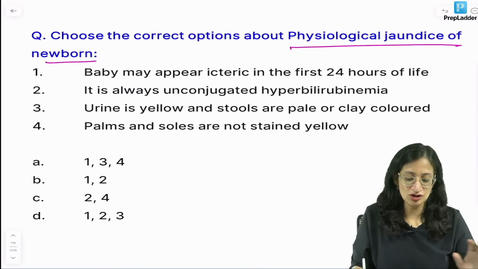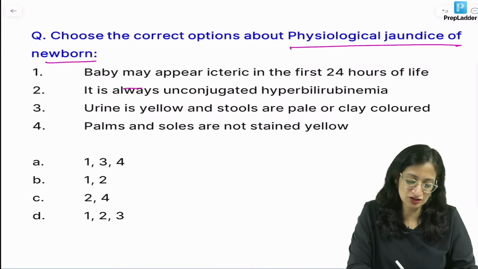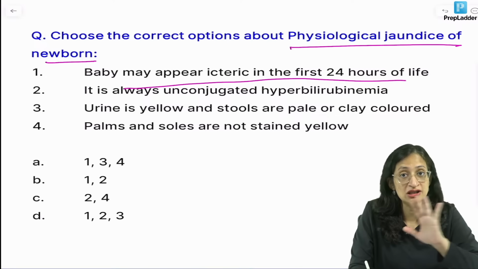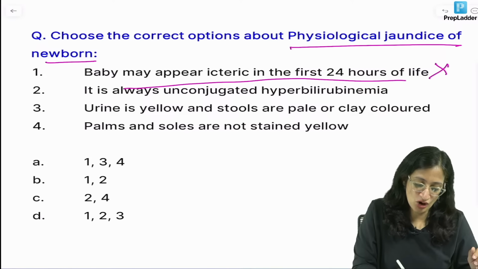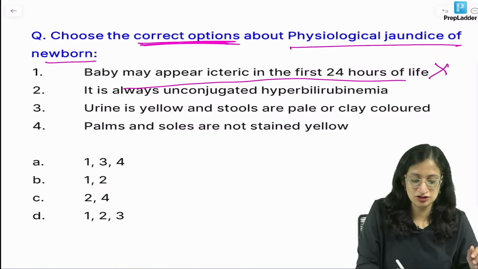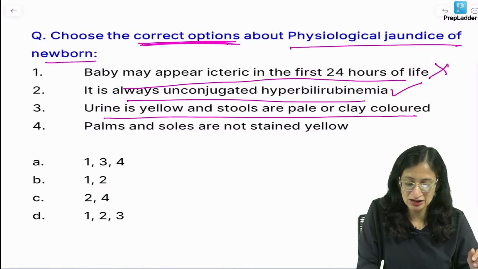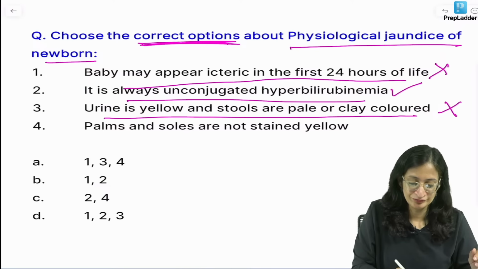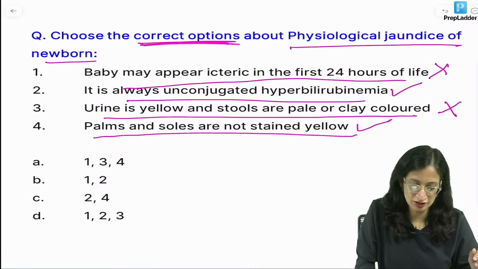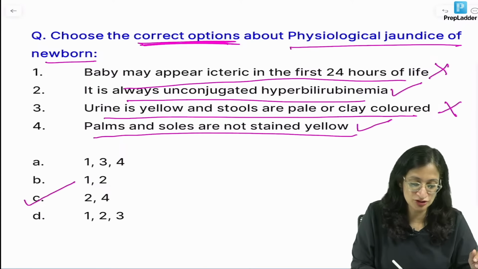So, now coming back to our question. So, baby may appear icteric in the first 24 hours in physiological jaundice? Never. So, you have to find the correct options. It is always unconjugated is correct. Urine is yellow and stools are pale in physiological jaundice? Never again. Palms and soles are not stained yellow is correct. So, 2 and 4 are correct. So, option C is the best answer.